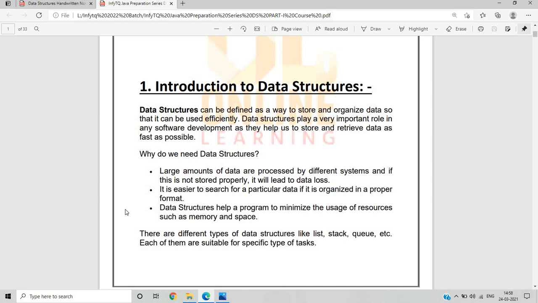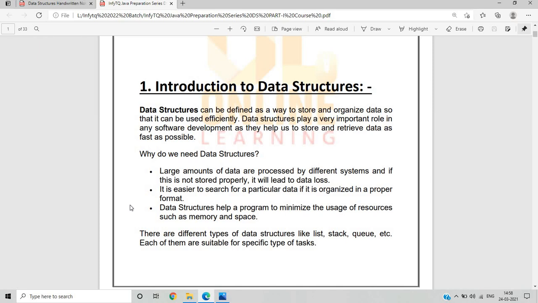What is the second point of why we need data structures? It is easier to search for particular data, because we have a very large amount of data, and it is hard to search for particular data if it is not organized in a proper manner. Data structures make it easier to search for particular data, and the data is organized in a proper format.